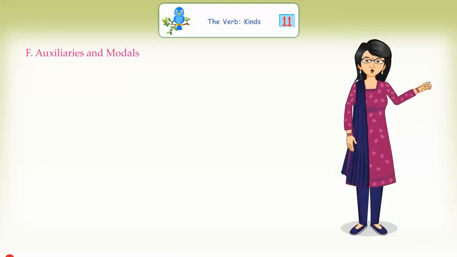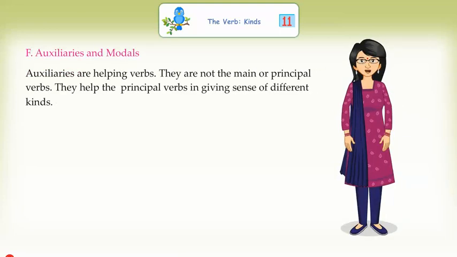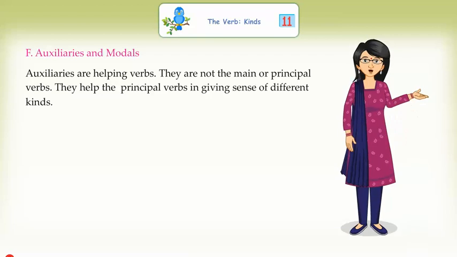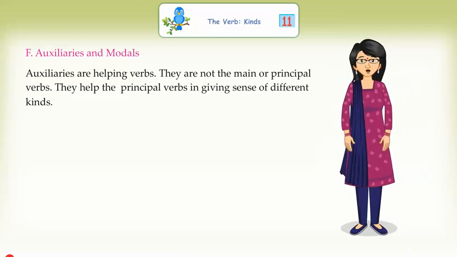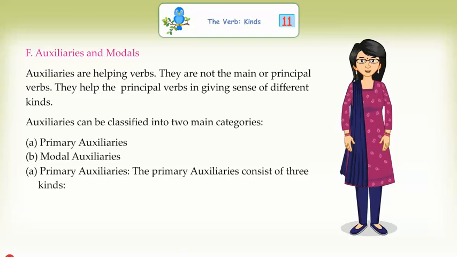Auxiliaries and modals. Auxiliaries are helping verbs. They are not the main or principal verbs. They help the principal verbs in giving sense of different kinds. Auxiliaries can be classified into two main categories: primary auxiliaries and modal auxiliaries. Primary auxiliaries.